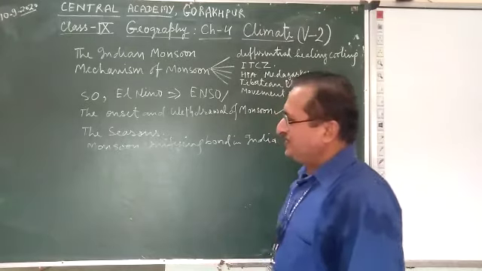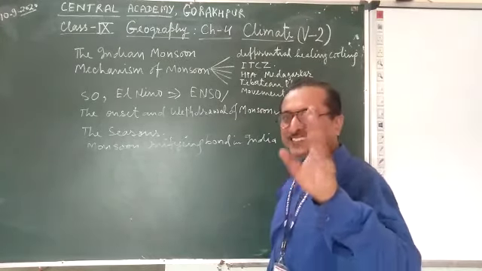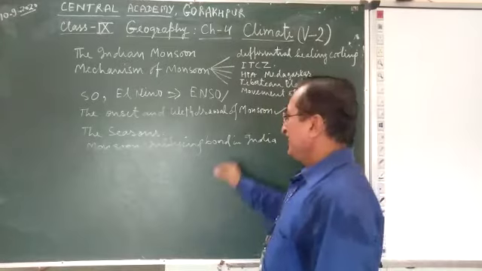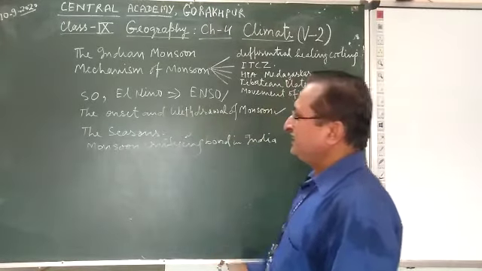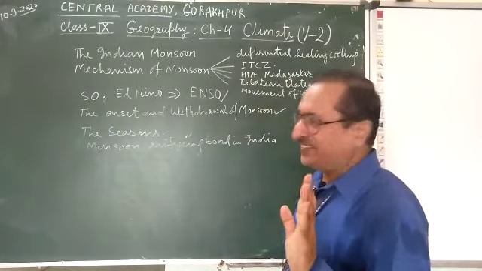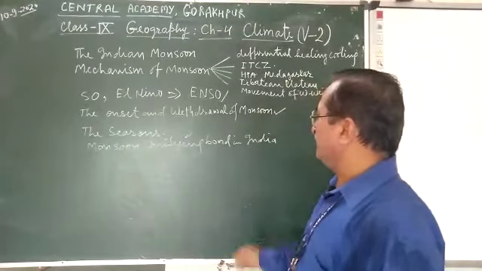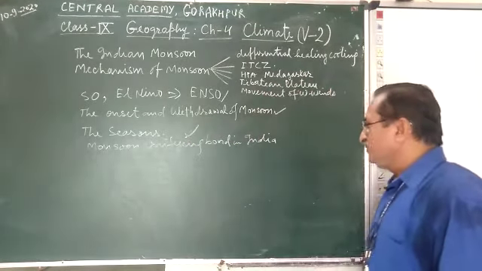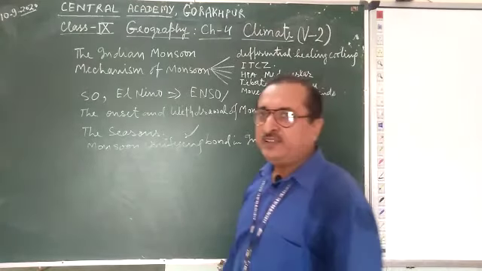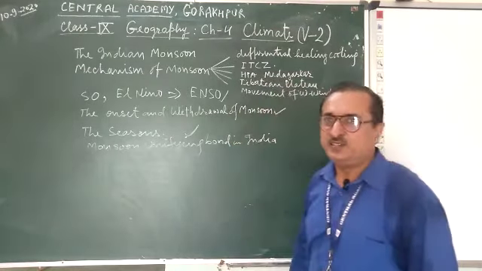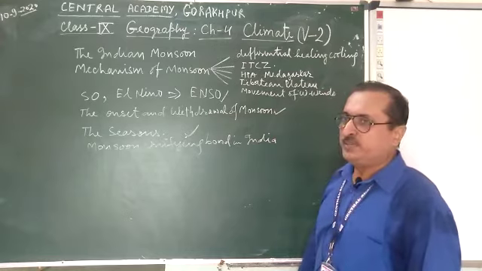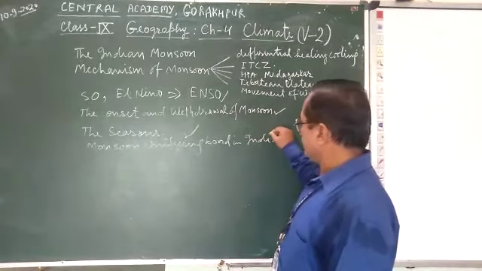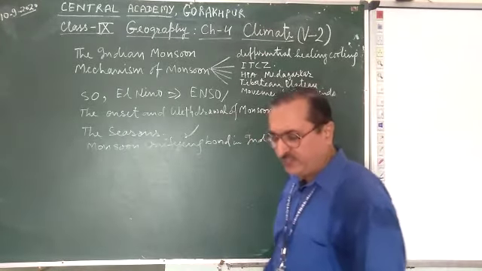The seasons, the hot season, summer season and rainy season are also there. Rain is there and monsoon. Now the last point for us is the monsoon as a unifying bond in India. Why can we say that the monsoon is a unifying bond in India? Because the monsoon plays a vital role in India.